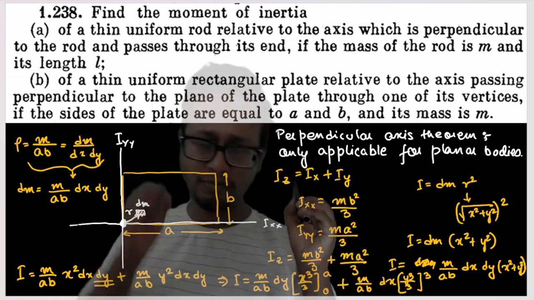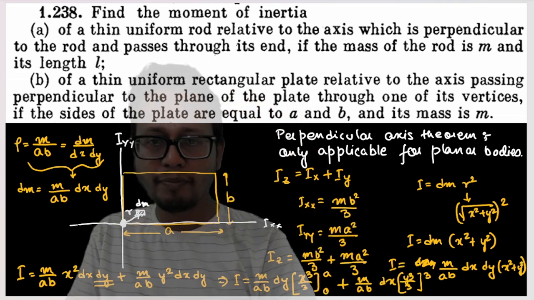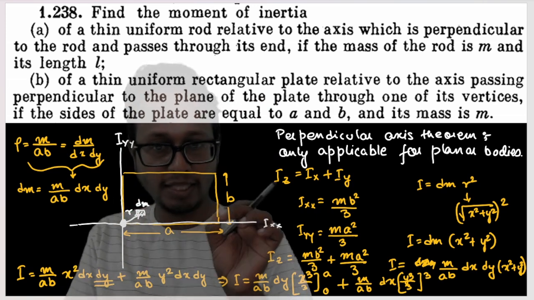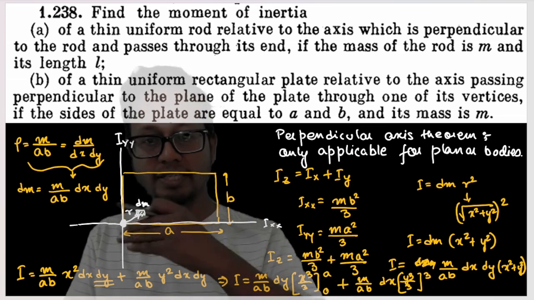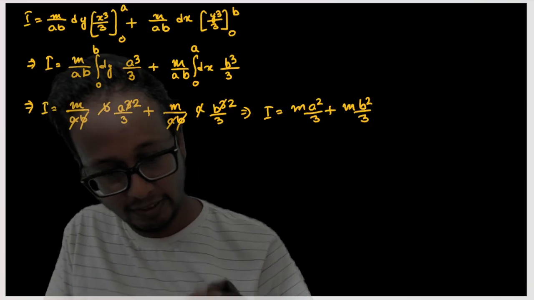Suppose a complex integration comes up, complex shapes come up, and you have to find out the moment of inertia. You cannot use pen and paper. That time you have to apply this method. First you have to integrate it throughout the length, and the second step you have to integrate for the breadth. Understood? So this is our question.